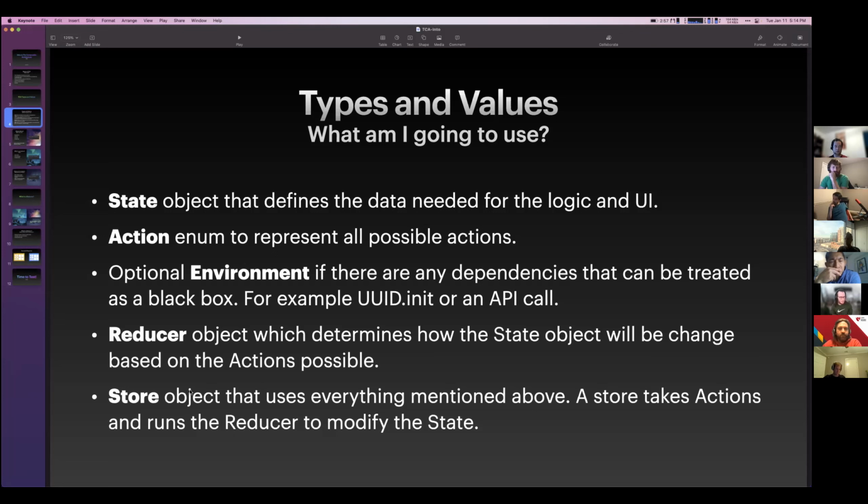And then the last object we'll talk about is an object that we never need to implement on our own. We just need to give it some generic types and then we can create and use it. So the store object is really what drives this whole interaction of state and action and potentially an environment.